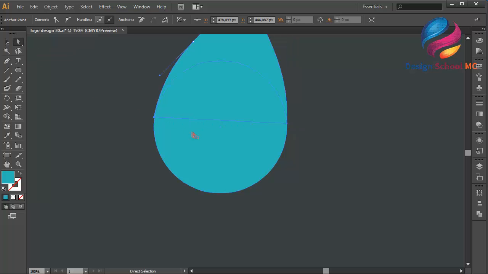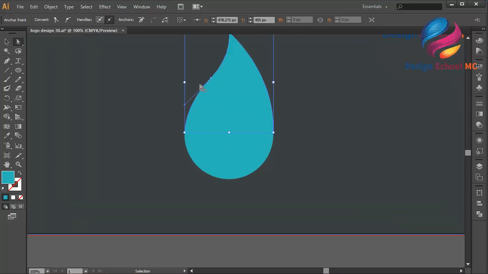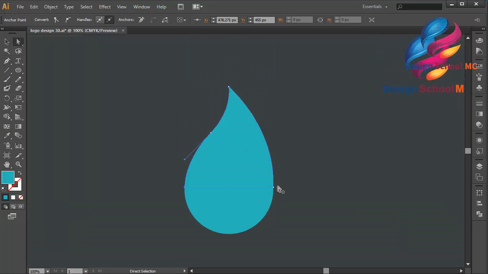Select direct selection tool. Click this. Click. Select this point and put over here. Click this point and scroll like this. Zoom out. Zoom in. Okay.